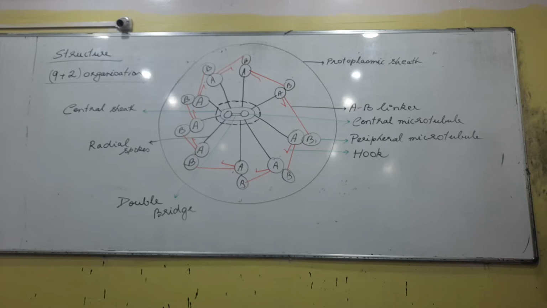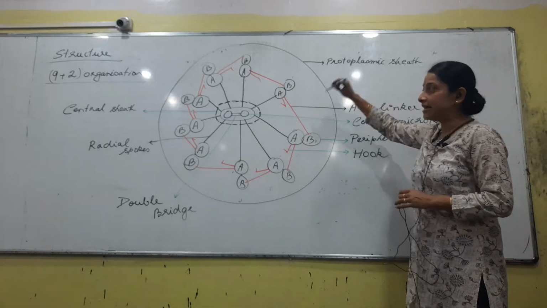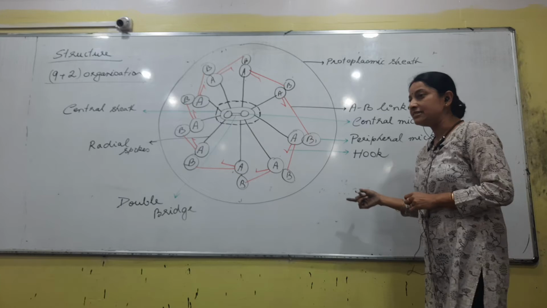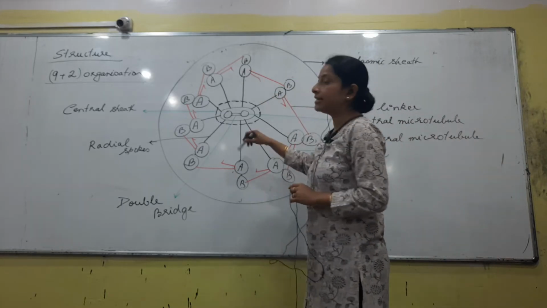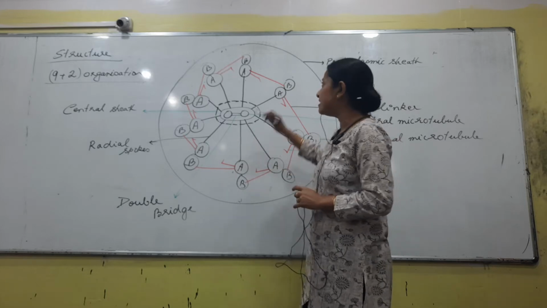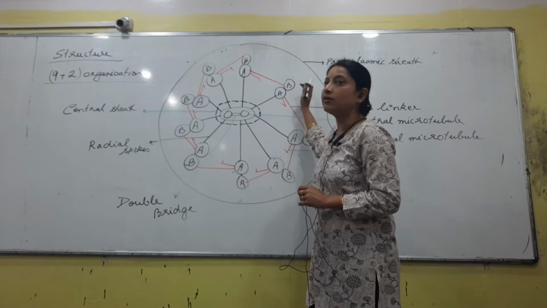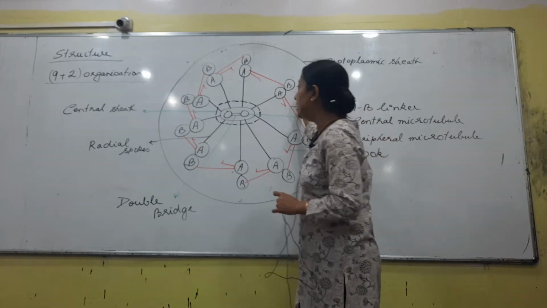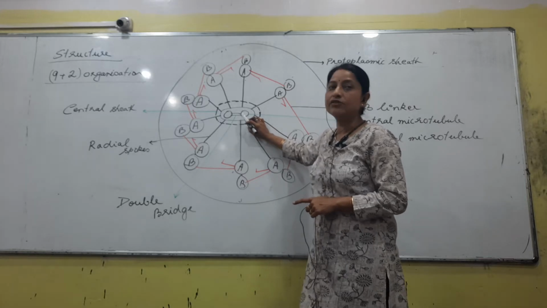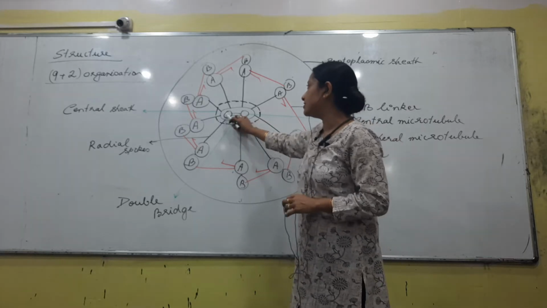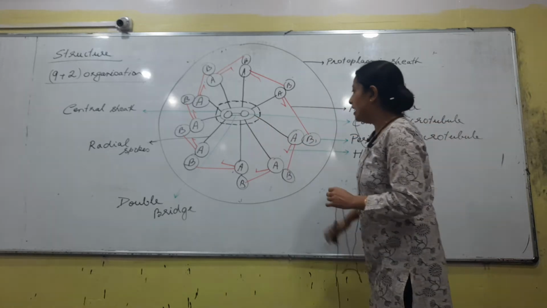Next, if you compare both 9+0 and 9+2, the protoplasmic sheath is present in case of 9+2 and absent in case of 9+0. Next, the similarity between the two is that peripheral microtubules are 9 in both cases. But the difference is doublets, double units, and in the other case we had talked about triplets, right? Next difference is in the center. In 9+0 there were no microtubules, but in this case we have a set of microtubules that is considered as the central microtubules, right? Next.